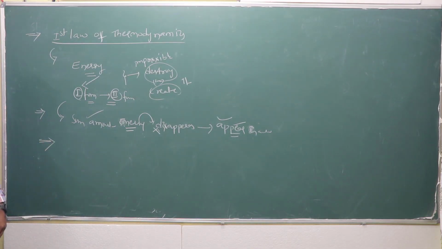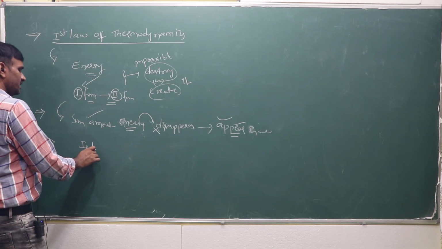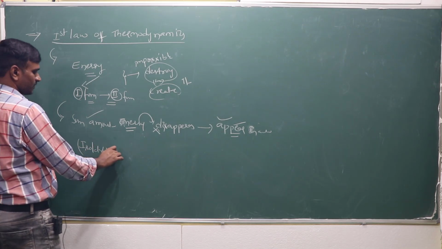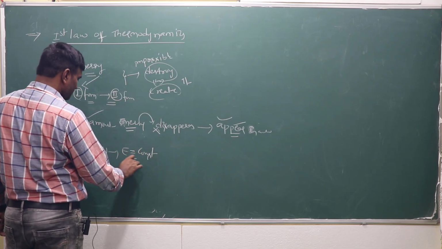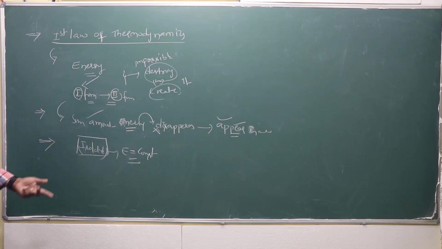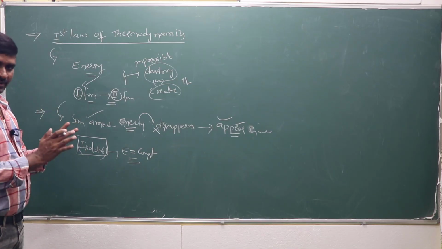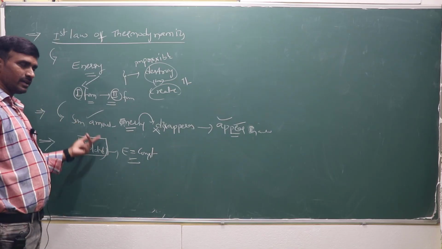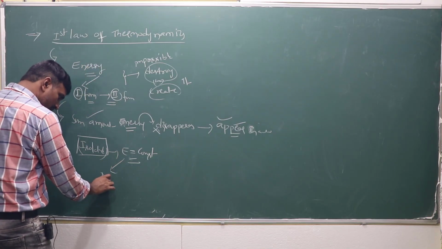And there are many more statements. If it is an isolated system, the energy of an isolated system is constant, although it may change from one form to another.